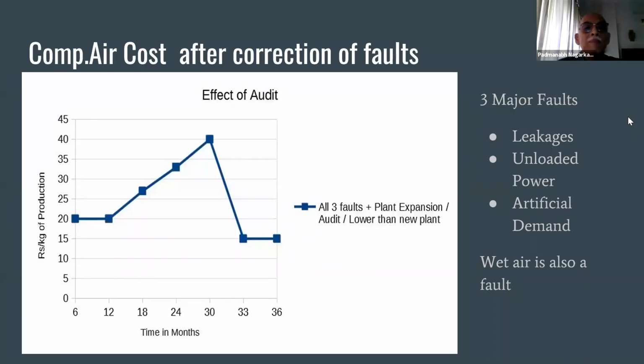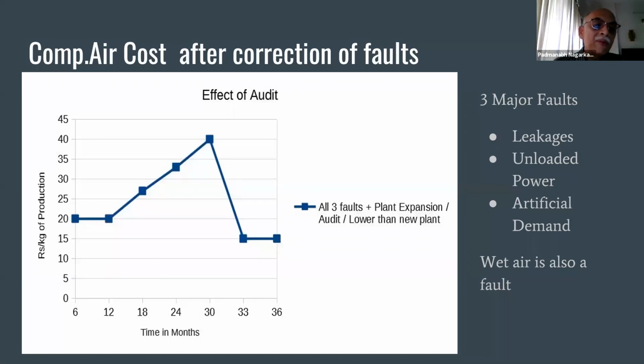Now this is a graph. It is compressed air cost after correction of faults. That is the effect of audit. On the left hand side, you can see how much you spend on the production. On the right hand side, it is time in months. So there are 3 major parts: leakages, unloaded power, and artificial demand. Wet air is also a fault. We'll come to that at a later stage.